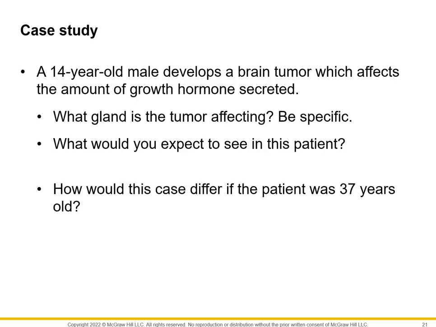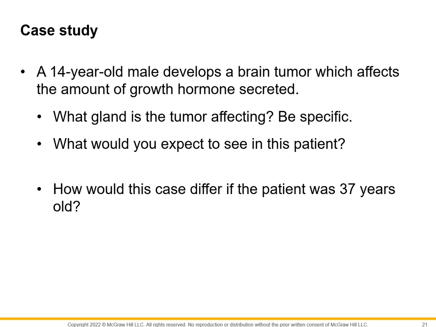So here's a case study, and just consider the questions that are posed, right? You have a 14-year-old male. He develops a brain tumor, which affects the amount of growth hormone secreted, right? So first off, what gland is the tumor affecting? We know that it's affecting the amount of growth hormone being secreted. So what gland is being affected? Hopefully you're thinking the anterior pituitary, right?